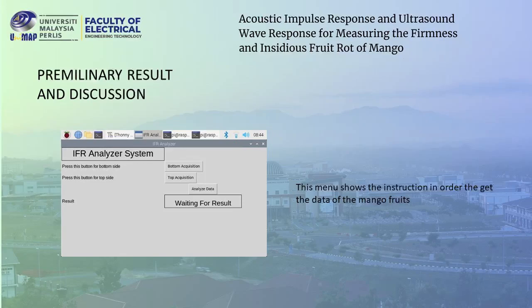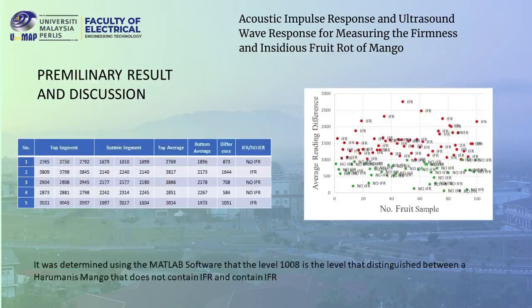We will repeat the procedure using the bottom segment of the fruit, and press the bottom acquisition. After finishing both sides of the fruit, we will press analyze data, and the microprocessor will analyze, and the result will show whether the fruit contains IFR disease or not.